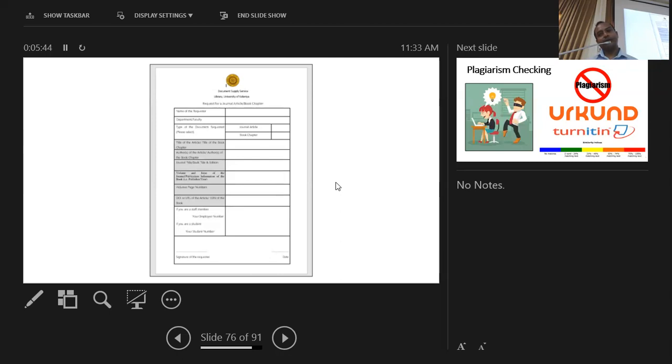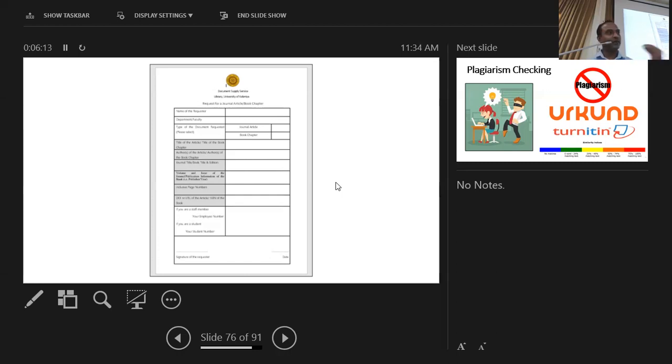Other than that, our universities have a consortium supported by the University Grants Commission, through which they support us to get articles and book chapters from the British Library Document Supply Service. So if our first option doesn't work, then we will write to the focal point or the coordinator of that program, and they will make arrangements to purchase that particular article for us from the British Library.